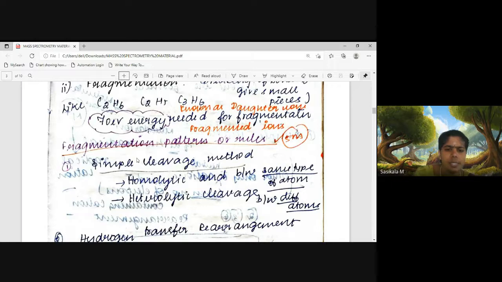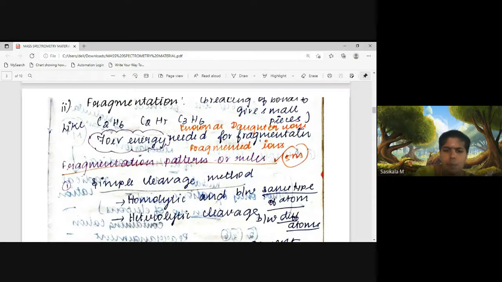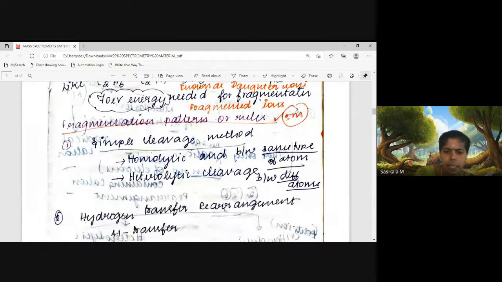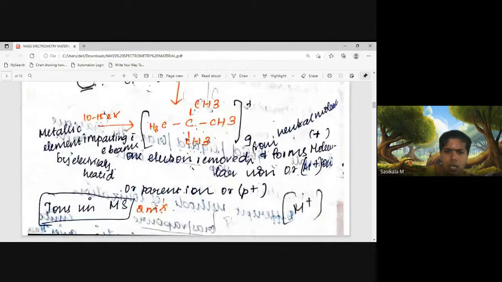In that, we'll see what the simple cleavage method is. It is divided into two types, homolytic cleavage and heterolytic cleavage. Homolytic means bond breakage occurs between similar types of atoms, like carbon and carbon. Heterolytic cleavage occurs between two different atoms, like carbon hydrogen, or carbon oxygen or some heteroatom attached, where the bond breakage forms fragments.